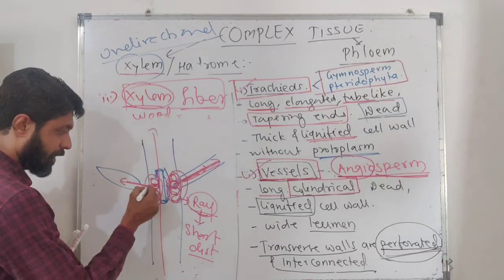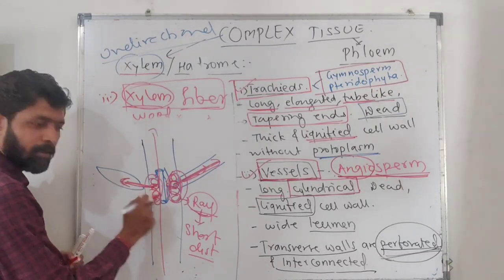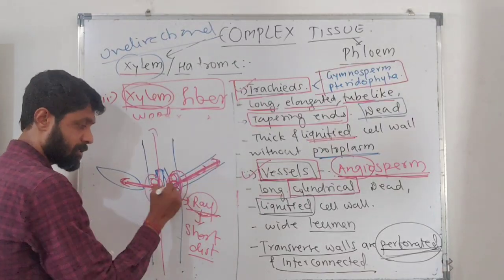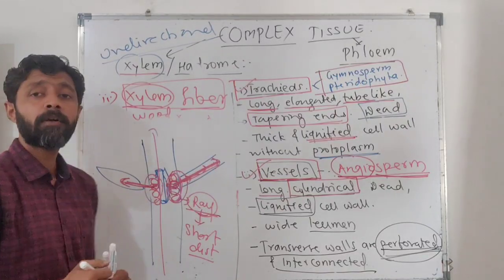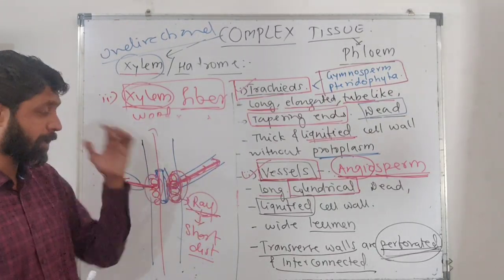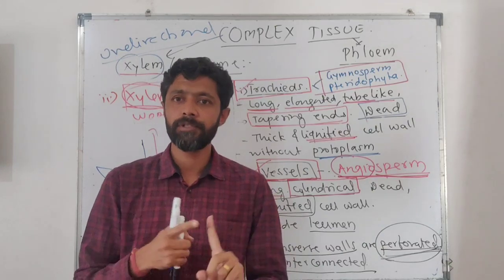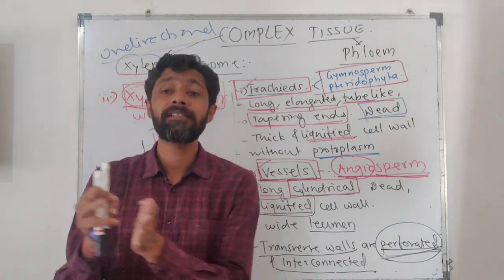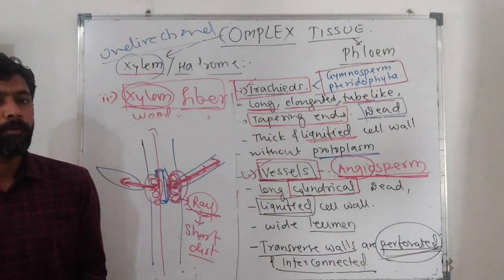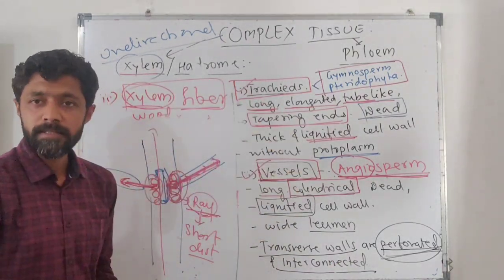So here to the leaf there is a conduction of water with the help of ray parenchyma or xylem parenchyma, and here also to the branch there is a short distance transport of water with the help of ray parenchyma, that is xylem parenchyma. This xylem parenchyma has two functions, that is storage of food and short distance radial or lateral transport of water. So this is all about the tissues present in the xylem.